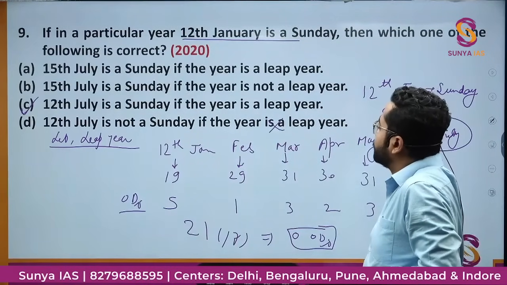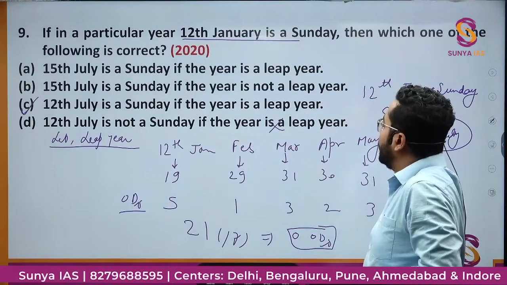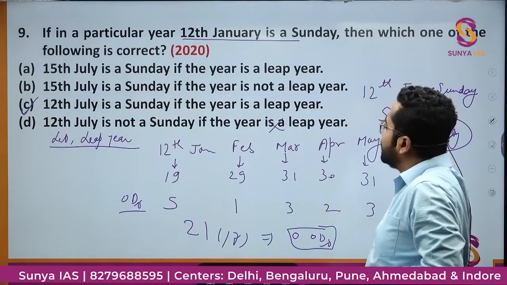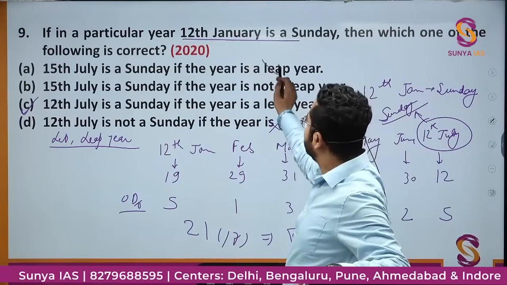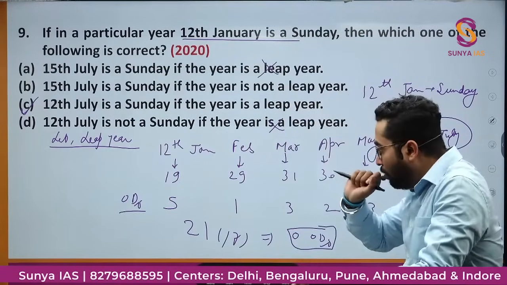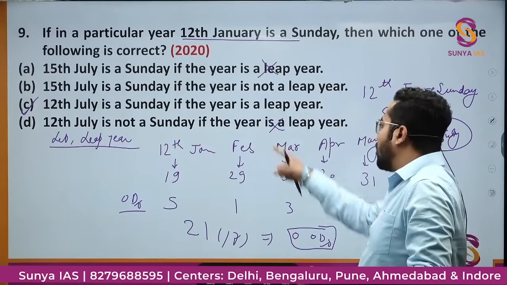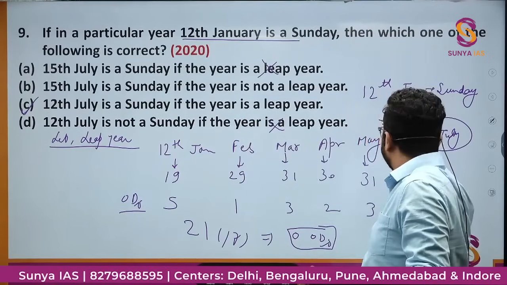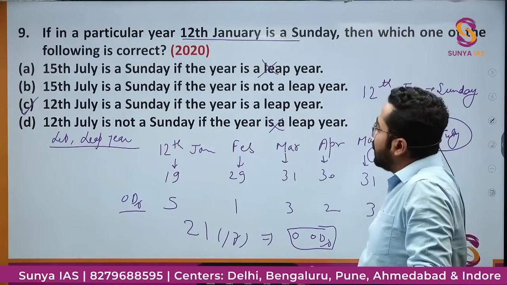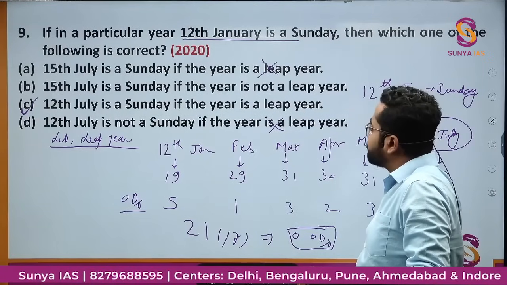Right? 10th of July is a Sunday if there is a leap year. So obviously 15th July Sunday नहीं हो सकता if the year is a leap year. Now we have got our answer that C is the correct option. But if